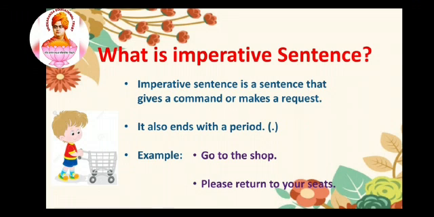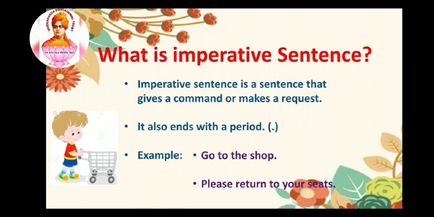An imperative sentence is a sentence that gives a command and makes a request. And it also ends with a period. It is nothing but full stop. So I have given two types of example for this imperative sentence. First one is go to the shop. This sentence is a commanding sentence. It is ordering the person to go to the shop.